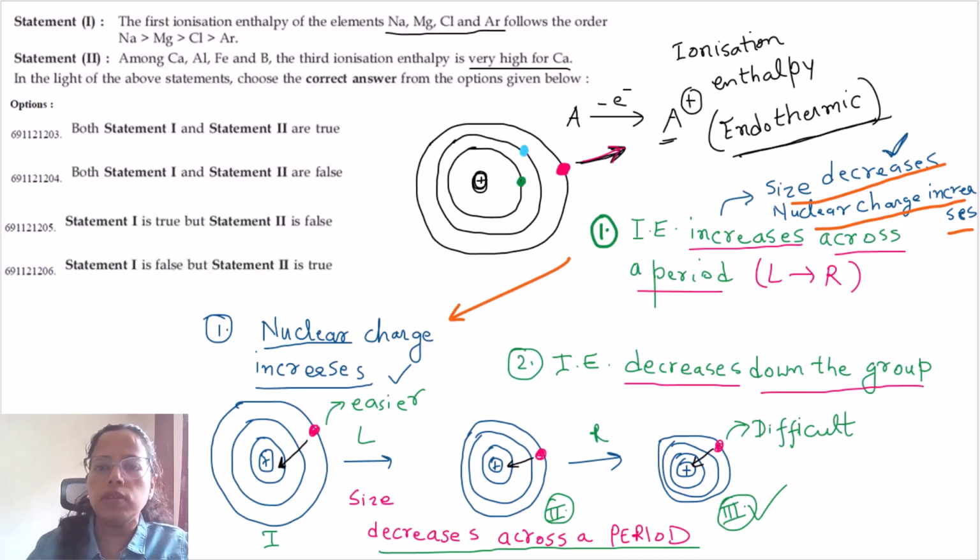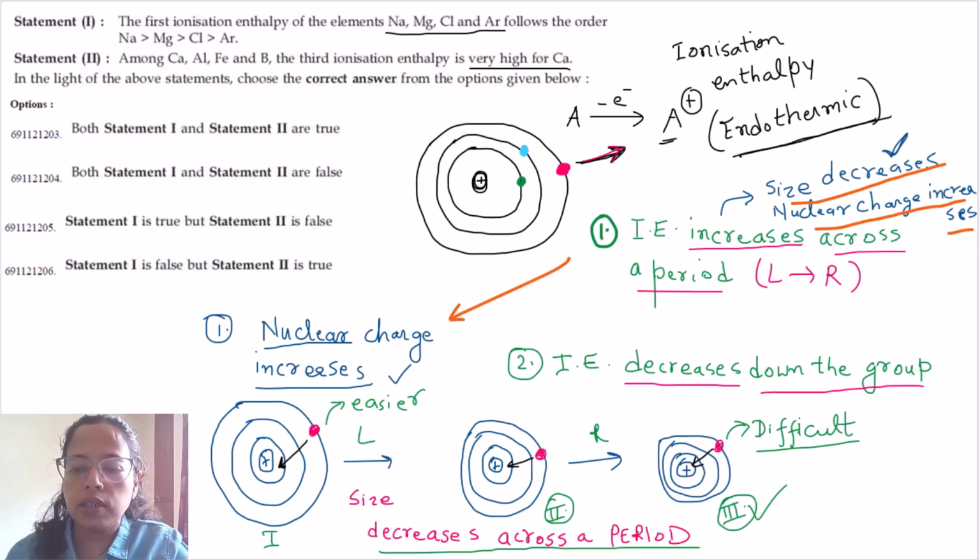To remove this electron the nuclear pull is very high. So when the removal of the outermost electron is difficult, we have to apply more and more energy to pull that outermost electron.